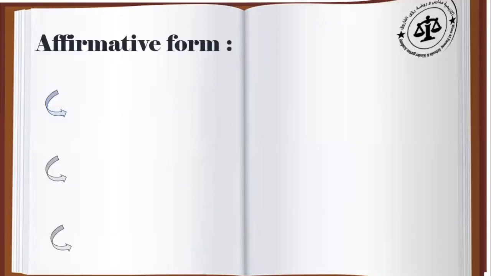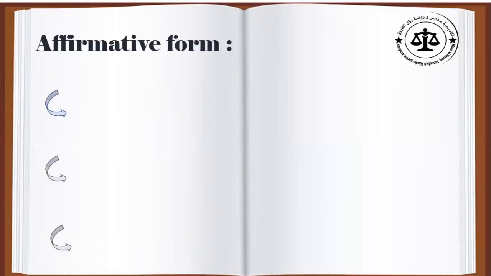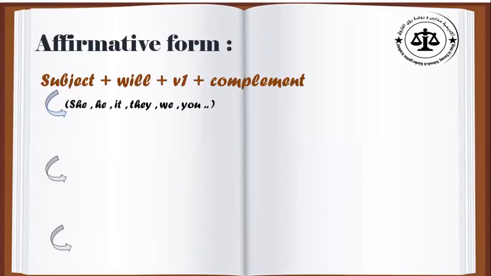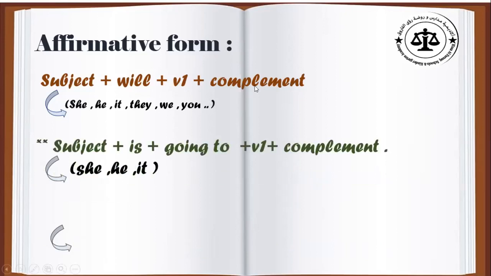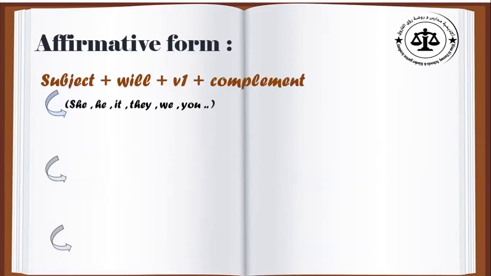Now we are going to start with the form of will and be going to. The rule says that we use subject plus will plus the base form of the verb plus complement, okay? So you can say she will study hard. She or they will go shopping. So with will, you are going to use subject, will, plus the base form of the verb.